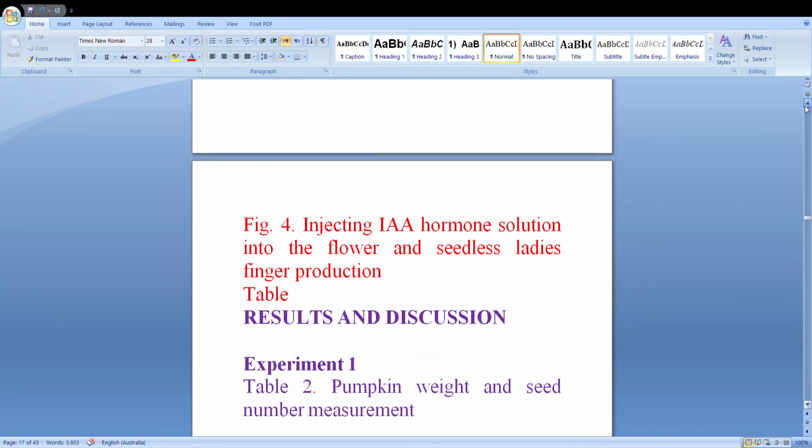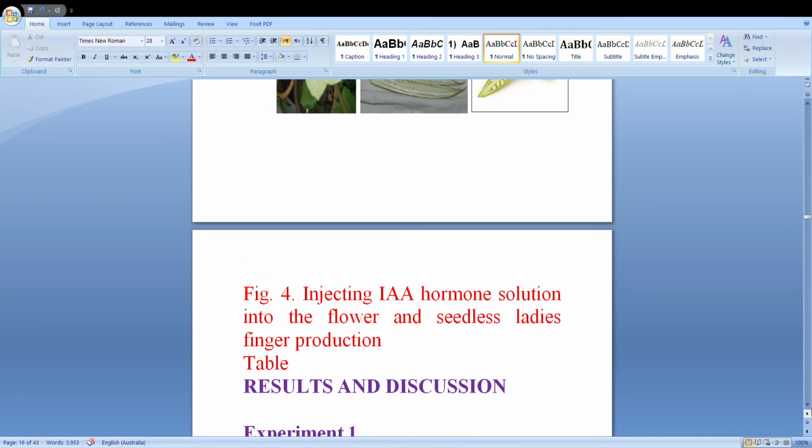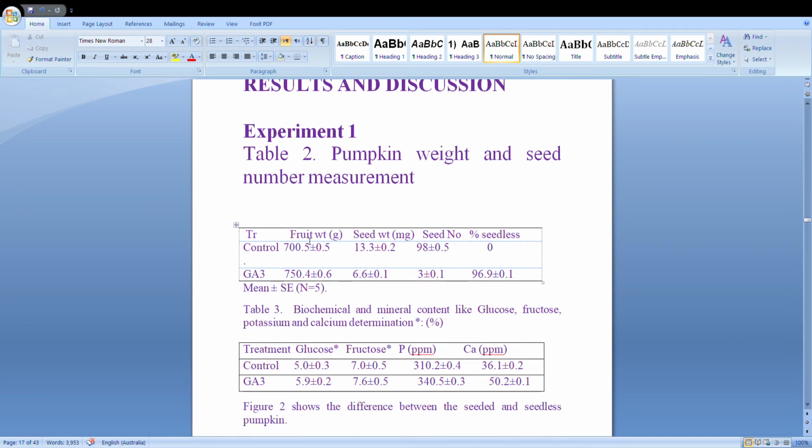We can see here now the results and discussion. Pumpkin weight and seed number measurement. We can see here the GA3 and control.